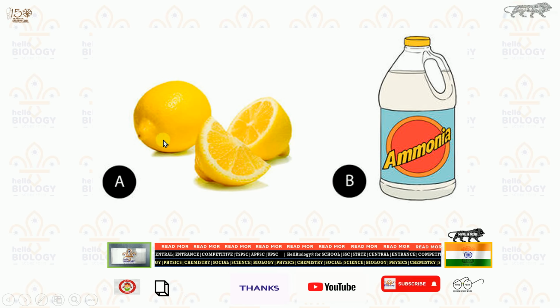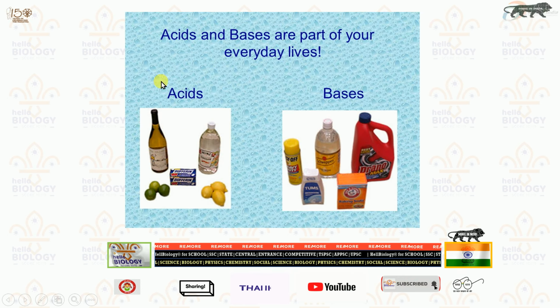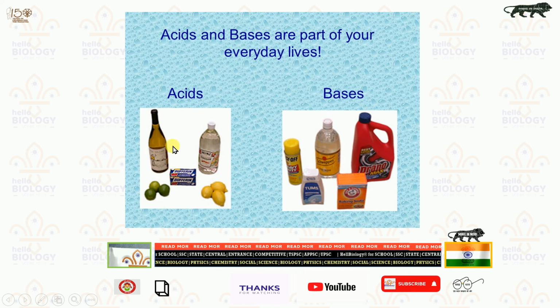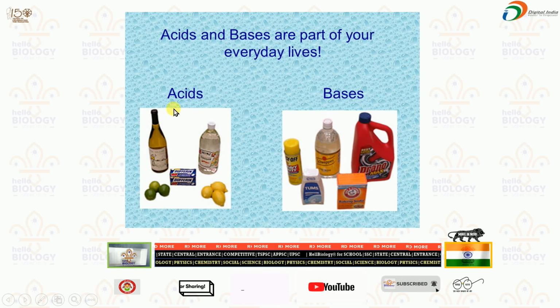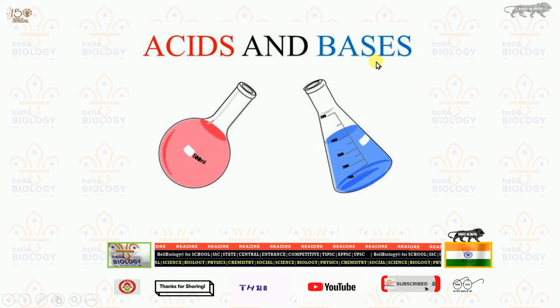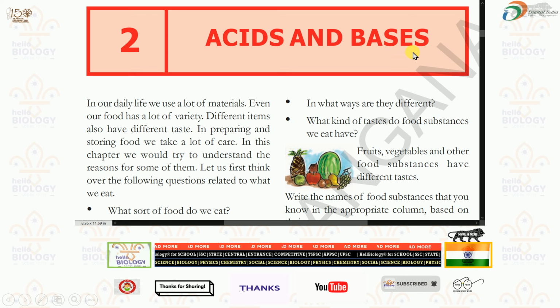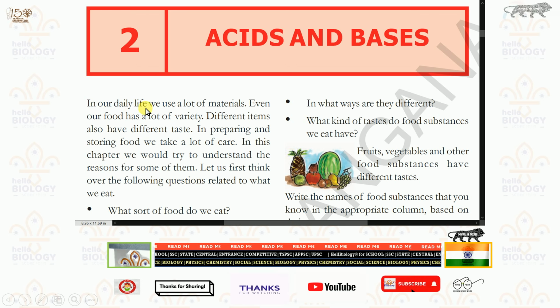So in this second chapter, we are going to learn about different types of acids and different types of bases and experiments that depend upon this. Understood? So our chapter is about acids and bases, which is the second chapter in 7th class, chapter 2, acids and bases. So usually in our daily life we use a lot of materials, even food.